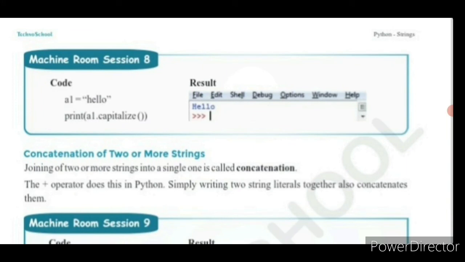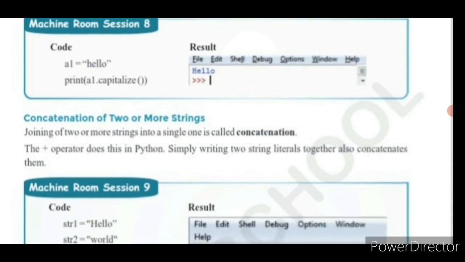A1 is equal to hello, mentioned in double quotes. A1 is the variable. Here we are going to use the capitalize function. See, print within brackets A1 dot capitalize function in the brackets. It is going to print Hello, where H is the uppercase letter.